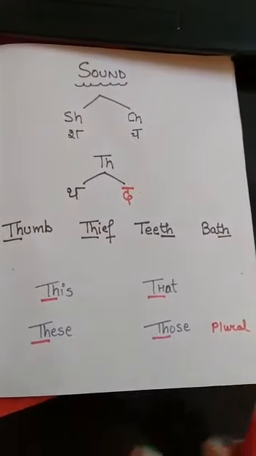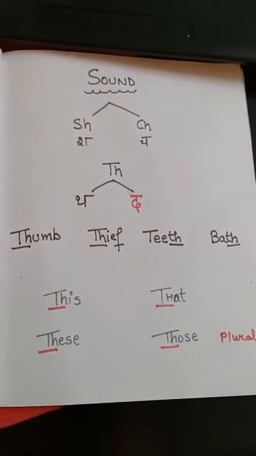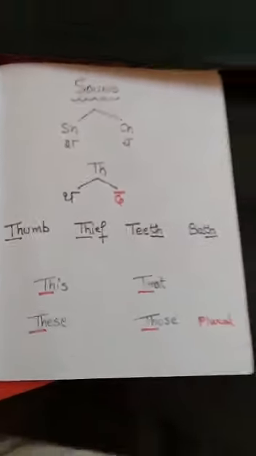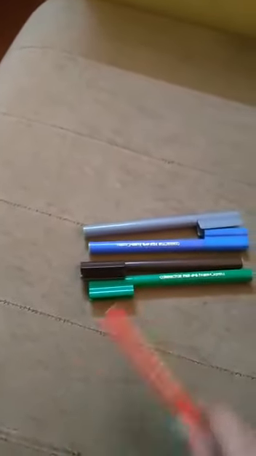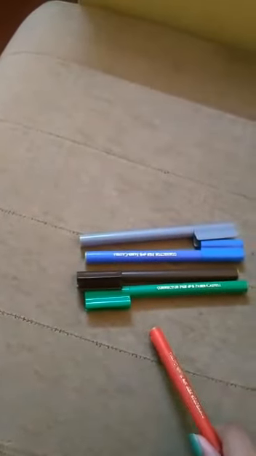When we talk about two or more things. Look, I'm still sitting on a sofa. Here you can see there are 4 sketch pens which are near to me. So what will I say? These are 4 sketch pens. Why? Because they are near to me.